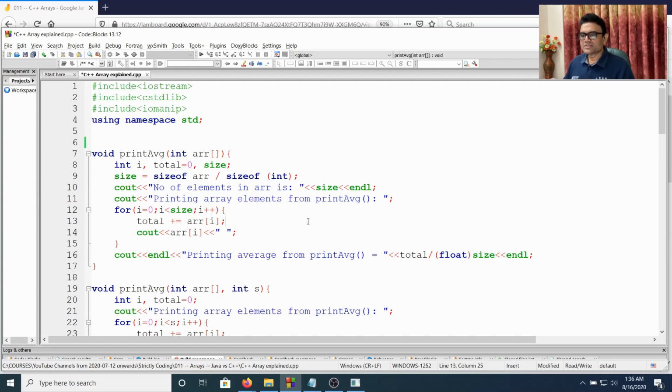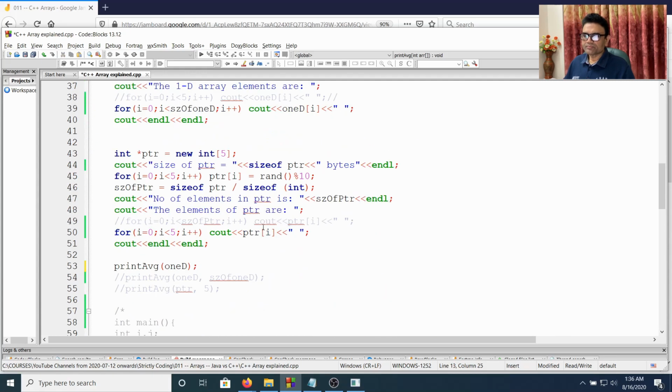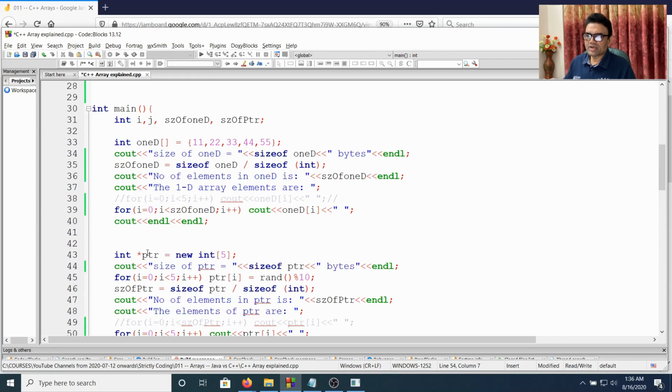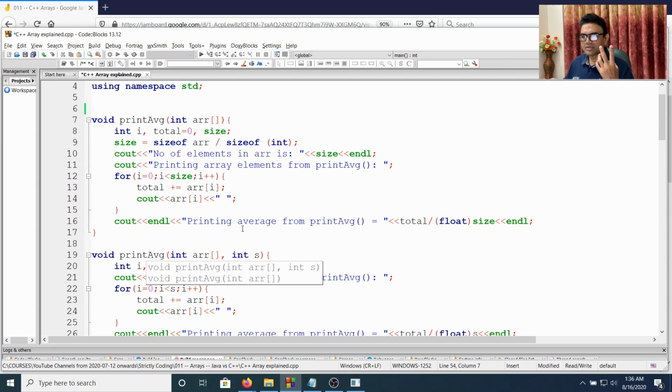But the problem is, will it work? So we call the one-parameter version; that is function overloading. We can have multiple definitions, one with one parameter, one with 2 parameters. That is called function overloading, or method overloading in case of a class method. If you're not familiar with that, there is a video, check the card there for understanding function overloading.